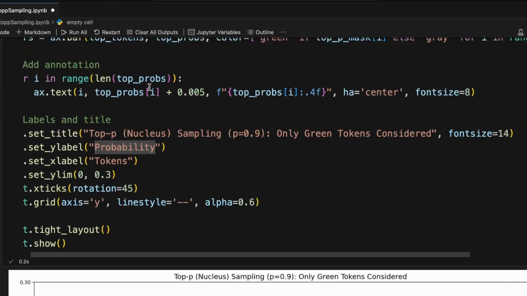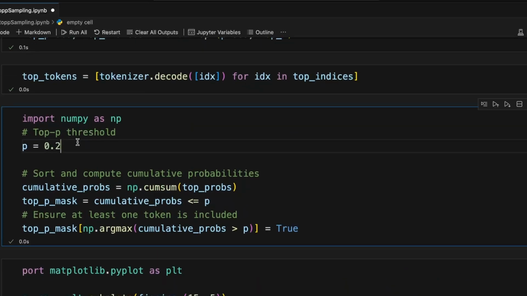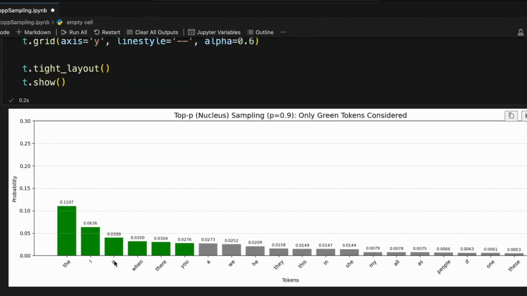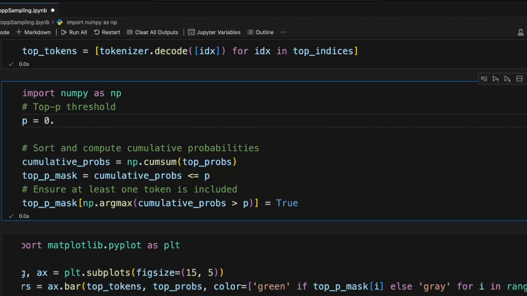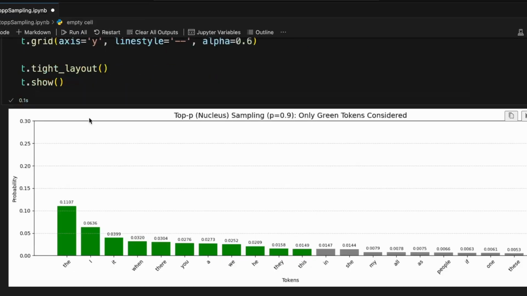So the set is very small. When we increase it to 0.3, we can see the set has increased by 3 more values. If I increase it even more, the number of words gets larger and larger.